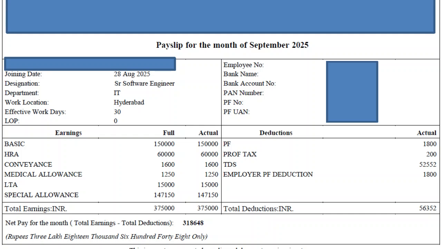This is the payslip for the month of September 2025. This is the payslip of a senior software engineer in India. If you look at the total earnings, it is 3,75,000 Indian rupees per month. Post tax, this is coming to 3,18,648 rupees.